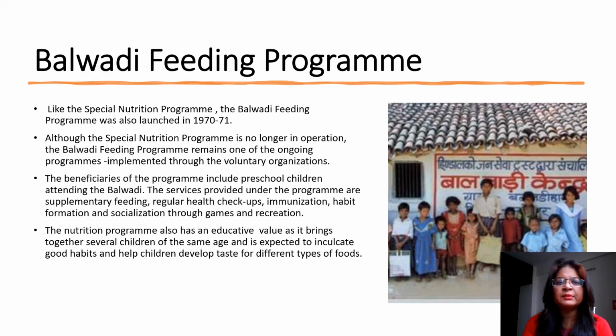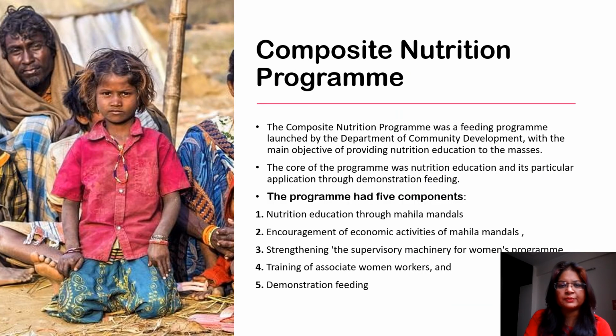Then the Balwadi feeding program. This was again launched in 1970-71. The beneficiaries of the program included primarily the children attending the Balwadi. The services provided under the program are supplementary feeding, regular health checkups, immunizations, habit formation, and socialization through games and recreation.